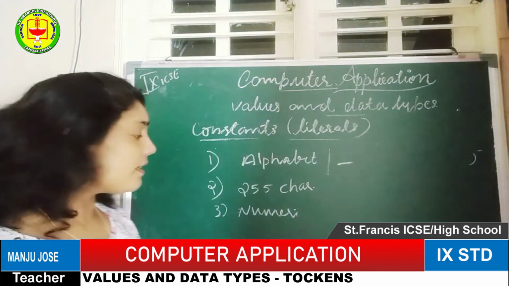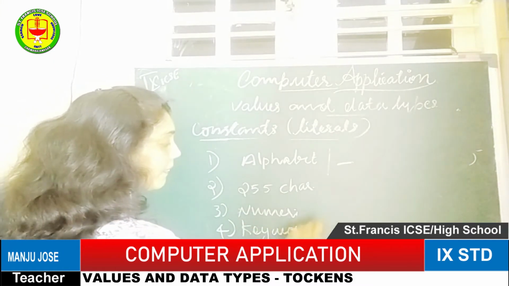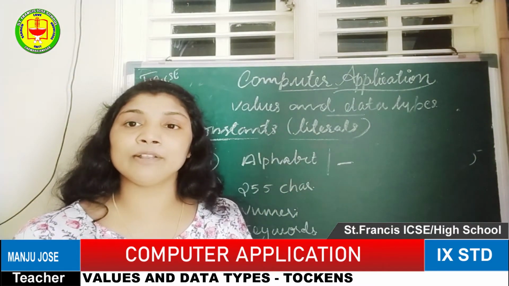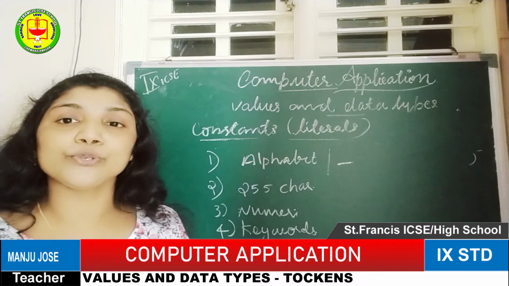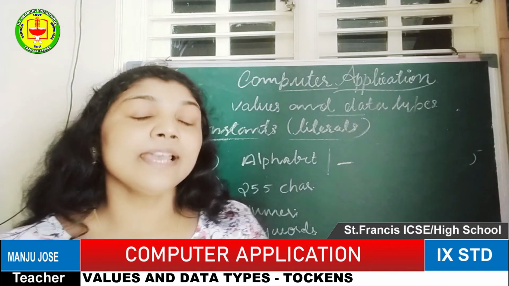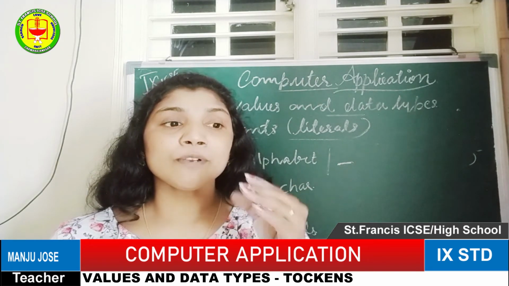Next, the fourth one is keywords. Keywords are the last part of the token; then we will go in depth. A keyword should not be used as an identifier. That means the fixed, system-defined commands. For example, in Java programming, class is a keyword, and the input and output command System.out.println. Such system-provided words should not be used as an identifier.